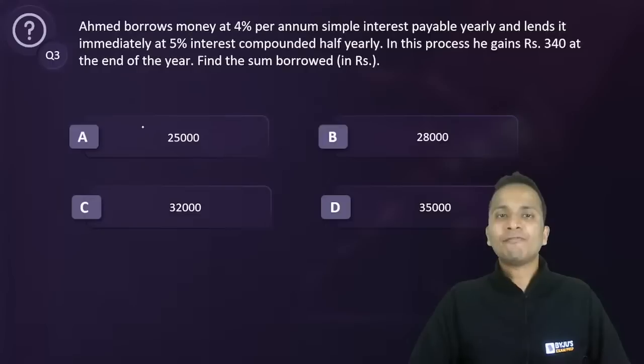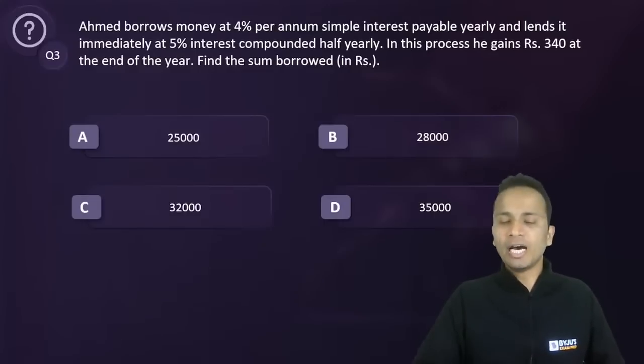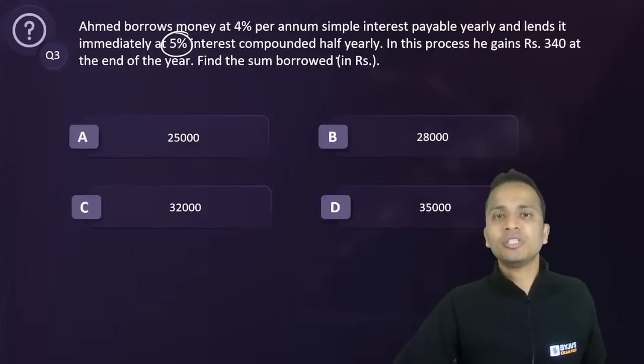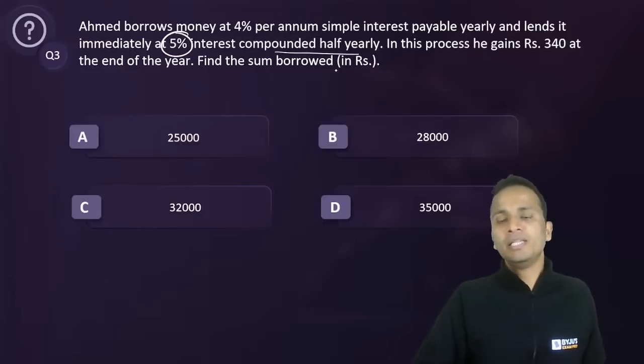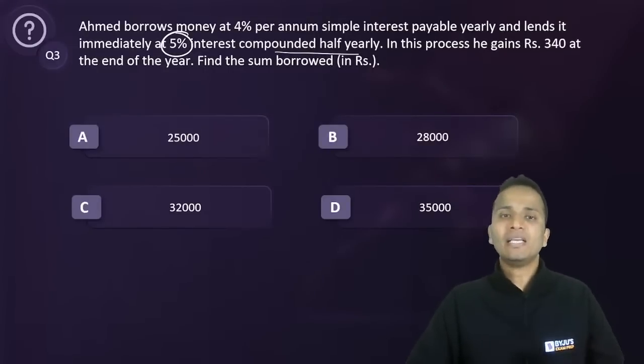Ahmed borrows money at 4% per annum, simple interest, payable yearly, and lends it immediately at 5% interest, compounded half yearly. 5% compounded half yearly. In this process, he gains rupees 340 at the end of the year. Find the sum that he has borrowed.